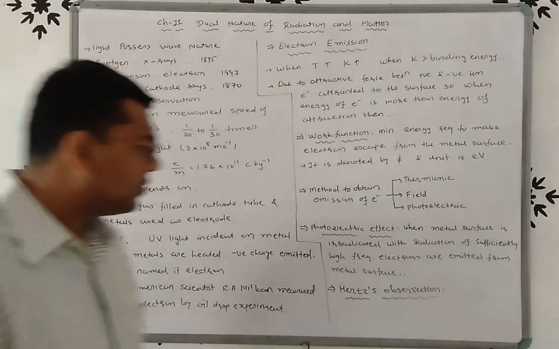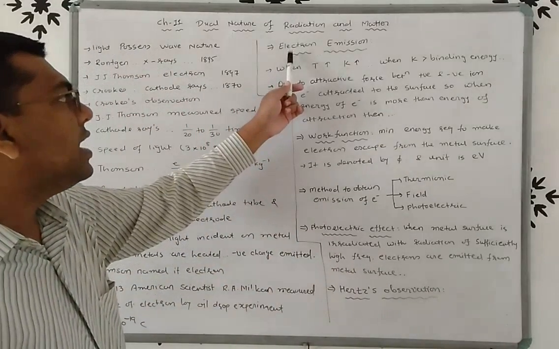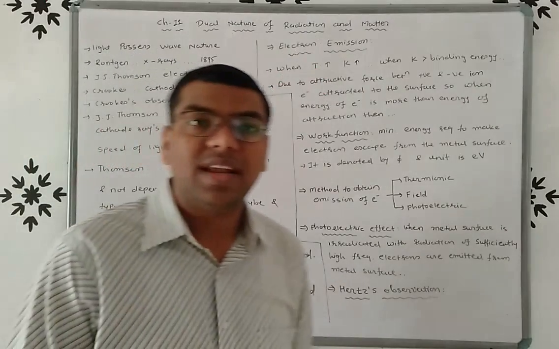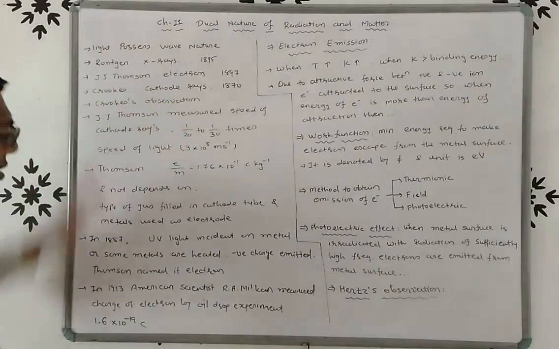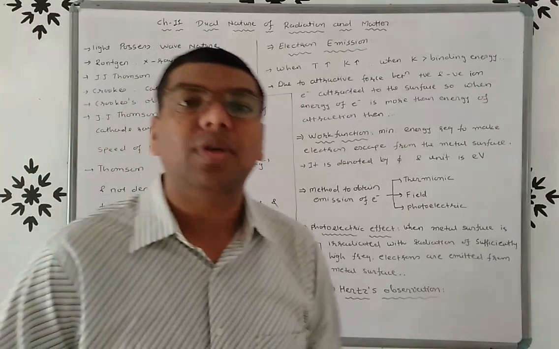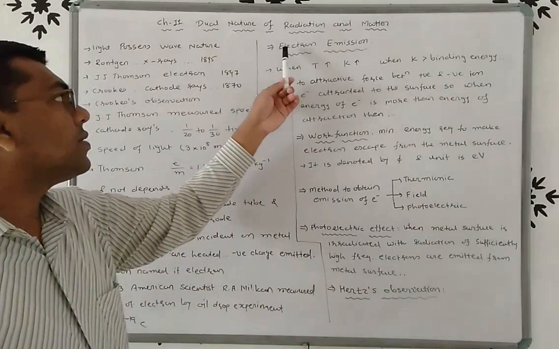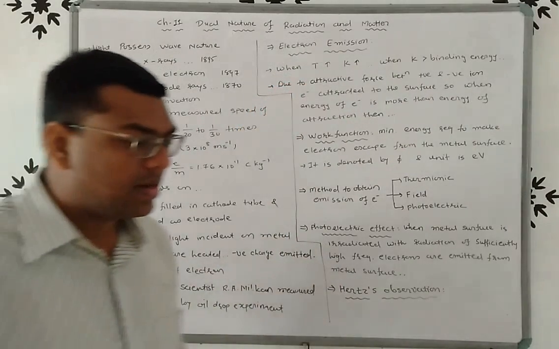Now friends, we start the chapter. Our first topic is electron emission, right? So friends, this was the history and some introduction. Now our first theory is electron emission.